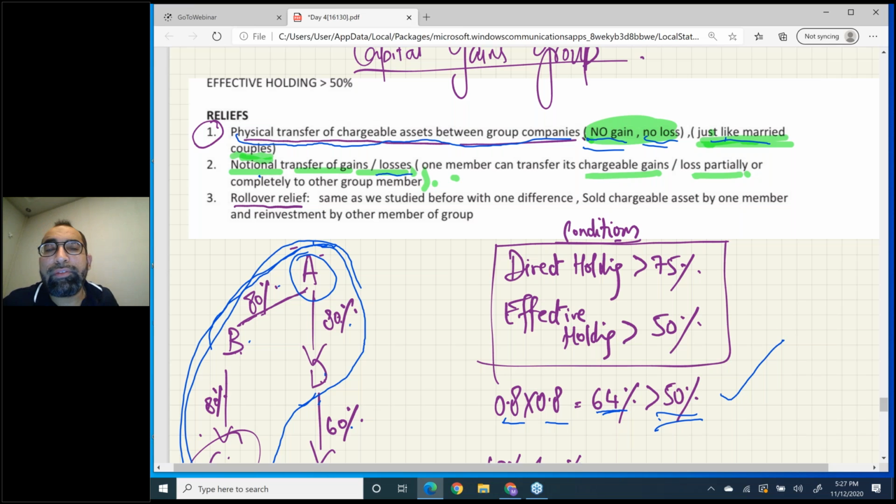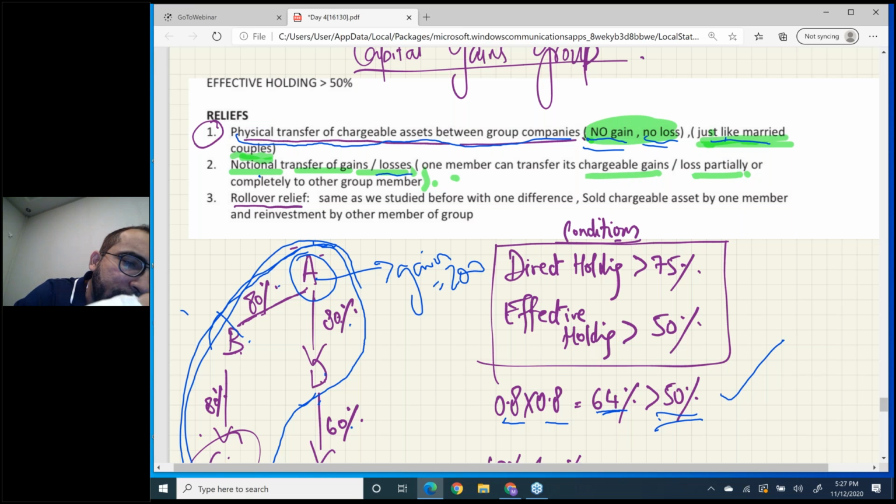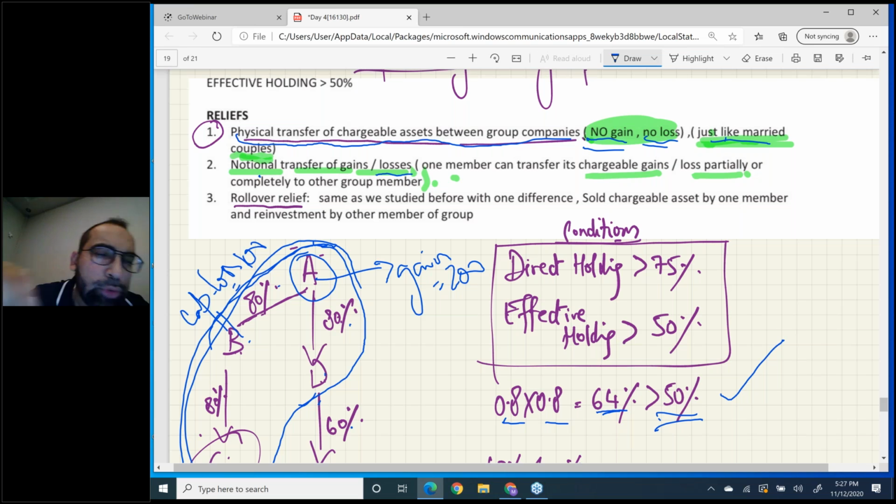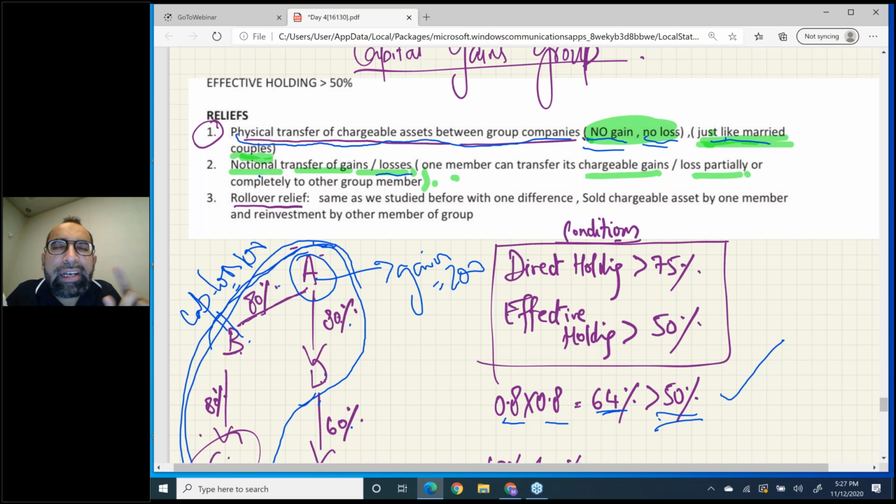How to use it? For example, listen, A company has a gain of 200 and B company has a capital loss of 100. I'm sure you all know that a capital loss can only set off against a capital gain. So B company has only a capital loss and A company has only a capital gain.